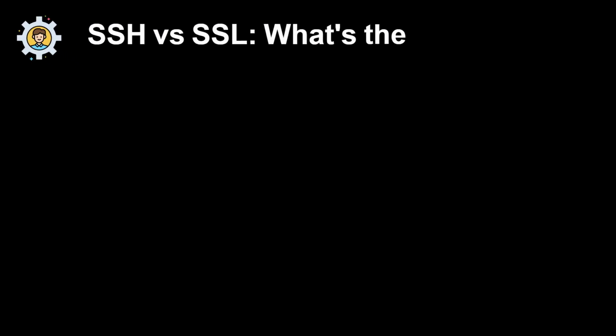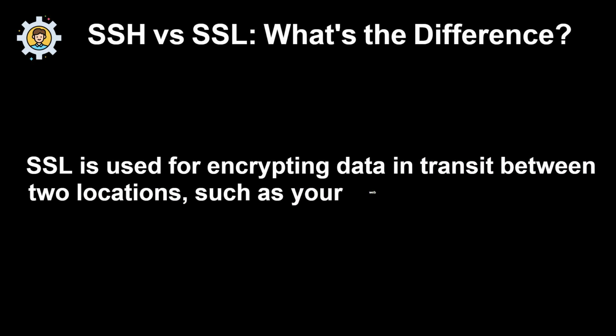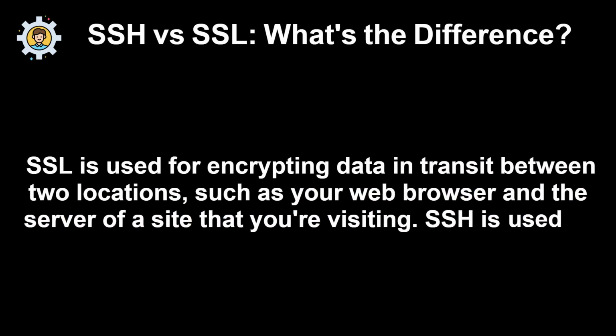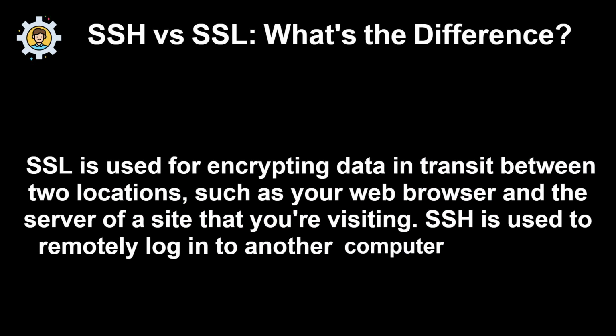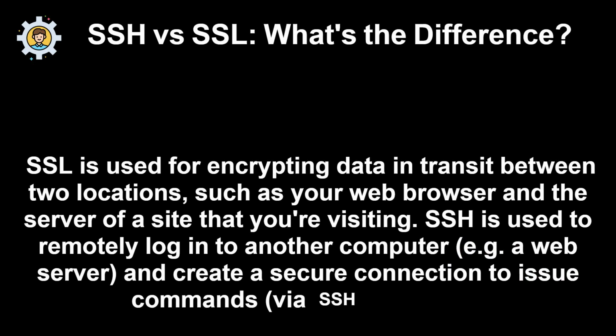SSH versus SSL, what's the difference? SSL is used for encrypting data in transit between two locations, such as your web browser and the server of a site that you're visiting. SSH is used to remotely log into another computer, for example a web server, and create a secure connection to issue commands via SSH tunneling.